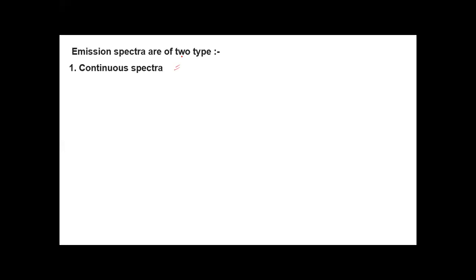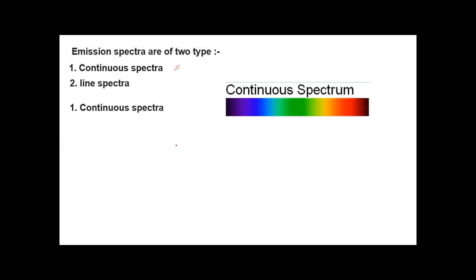First, continuous spectra, and another is line spectra. First, we will discuss continuous spectra. Why do we call it continuous spectra? There is no gap between the colors, or we can say there is no gap between the frequencies and wavelengths. That is why we call it a continuous spectra.